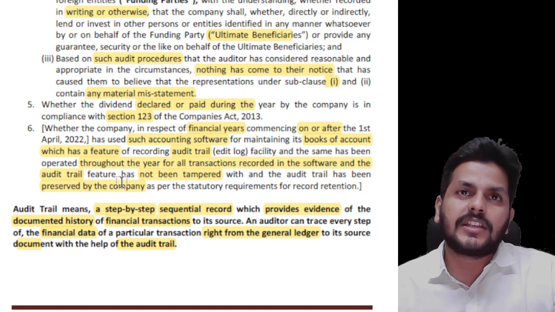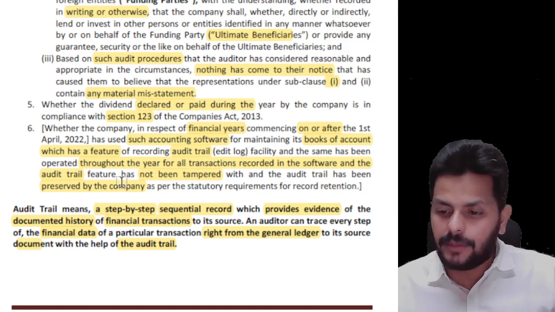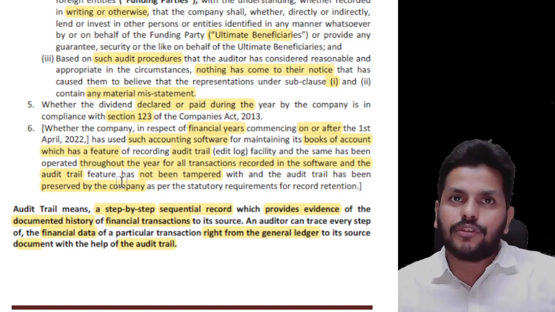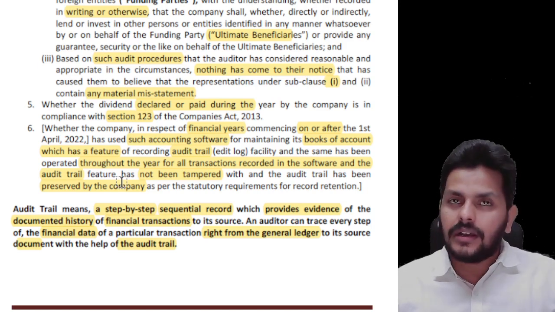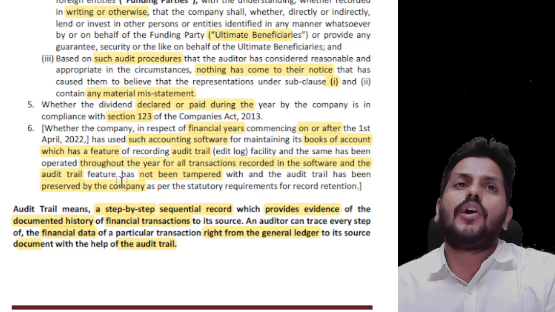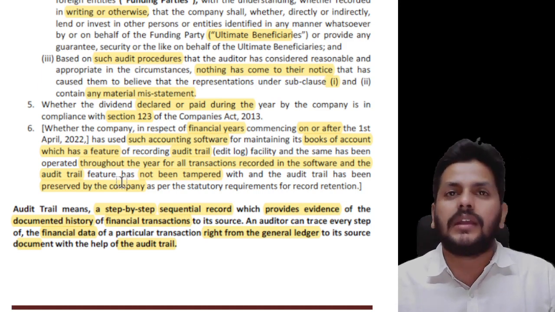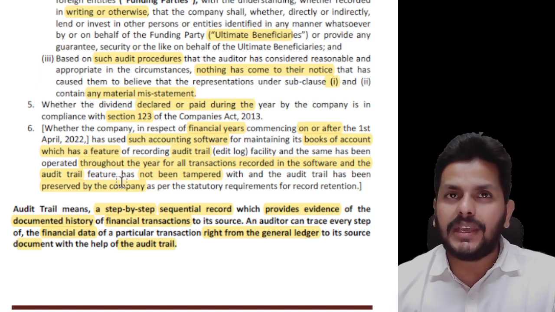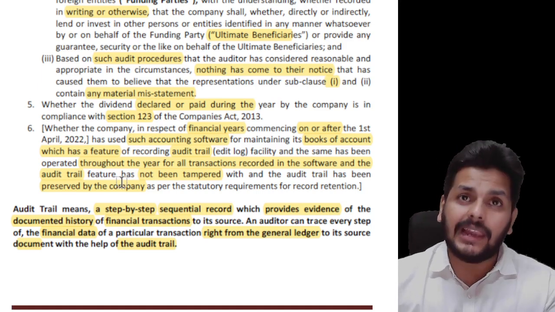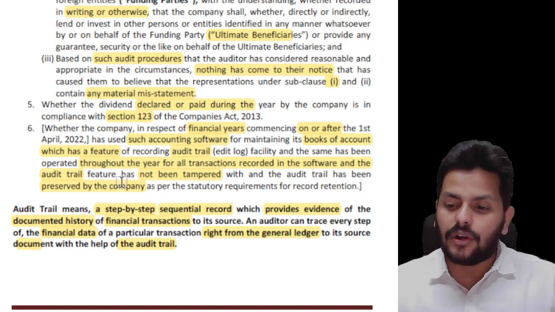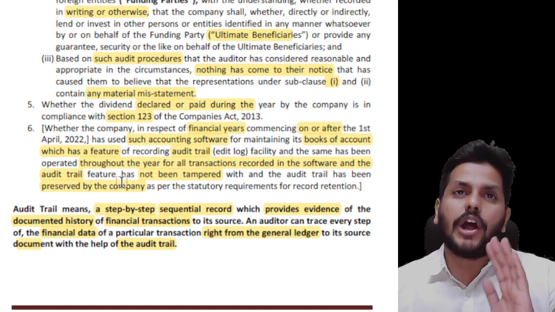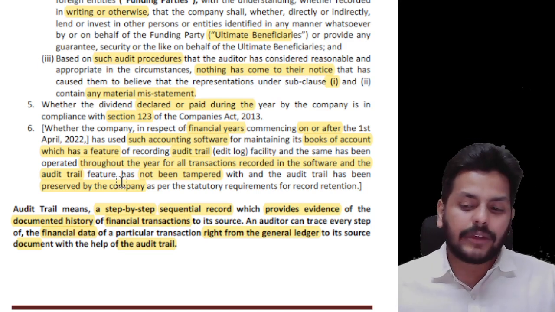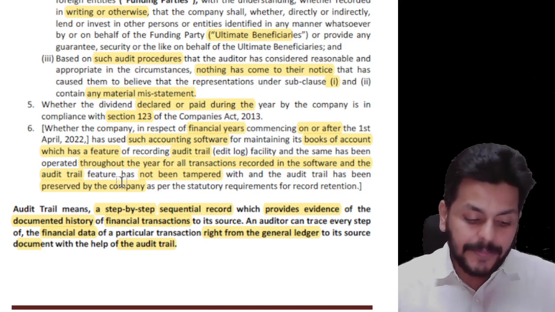If there is anything suspicious in both clause 1 and 2, you have to report under point 4. Then point number 5 is declaration of dividend being in accordance with the provisions of 123. And all softwares used for accounting henceforth from 1/4/2022 should be capable of maintaining an audit trail, which is a chronological record of all the transactions, and should not be tampered with, and such audit trail has to be maintained for as many years as may be prescribed in the law.